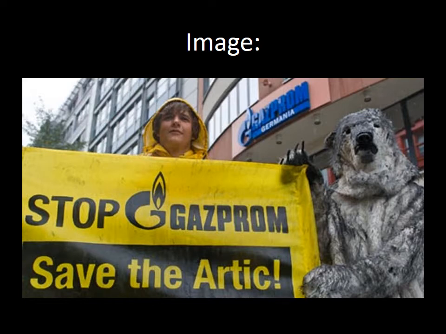Now our scene is where and when this is happening. We can see it's in a city on a rainy day. It's miserable outside, out front of this corporation that's causing all this havoc. So that's our scene. And finally we'll move into our purpose, and the purpose is why the event is happening. This image shows us that because of Gazprom, innocent animals are being harmed due to oil use and spills in the Arctic. Now we can stop this by being more aware of it and protesting it like this guy has done here in the picture.